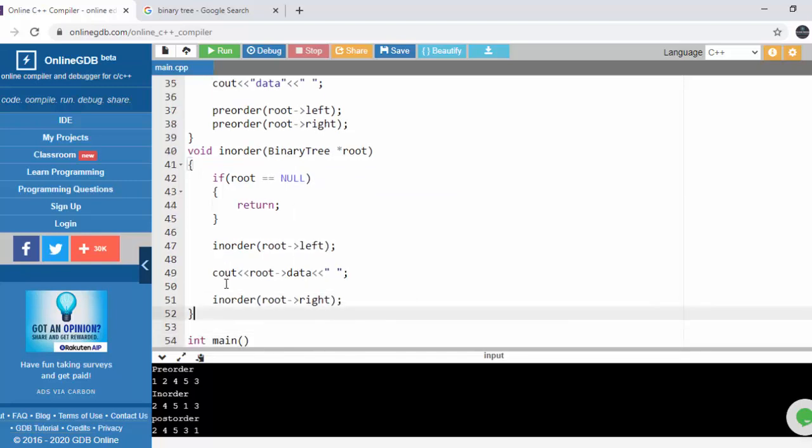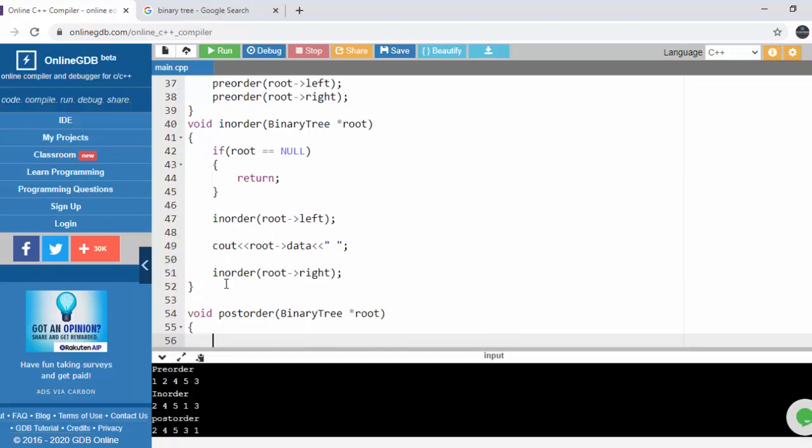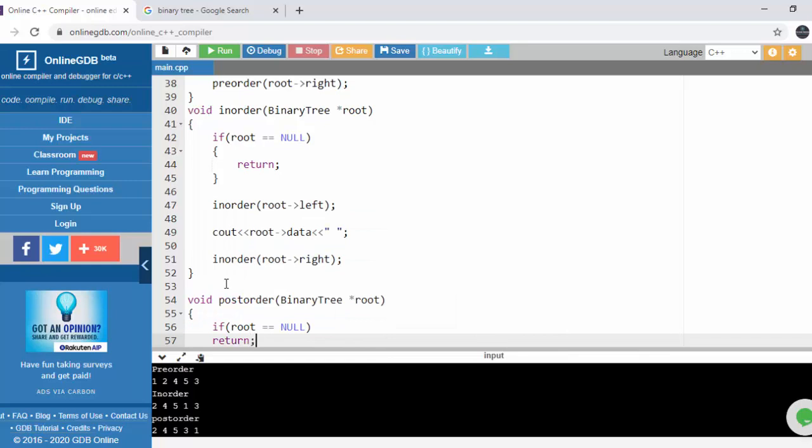This is also done. Now at last what we are left with is post-order. So we will be getting the binary tree, getting root as the argument, and if our tree is empty, that means we don't have to do anything, we will just simply return.